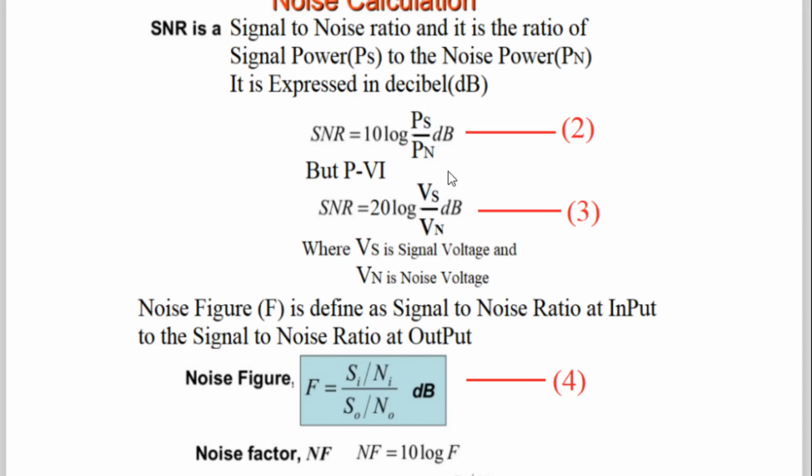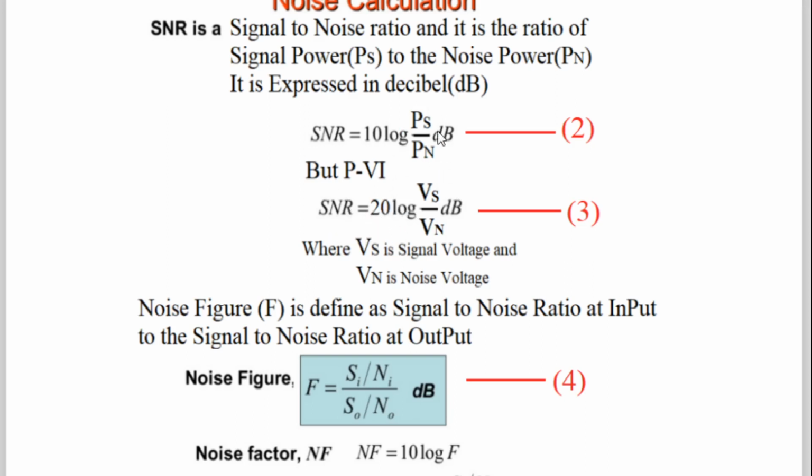If you take that square as common, then that 2 will come here, and 10 into 2 will be 20. By replacing the current term with voltage and resistor, you will get the signal to noise ratio also as 20.